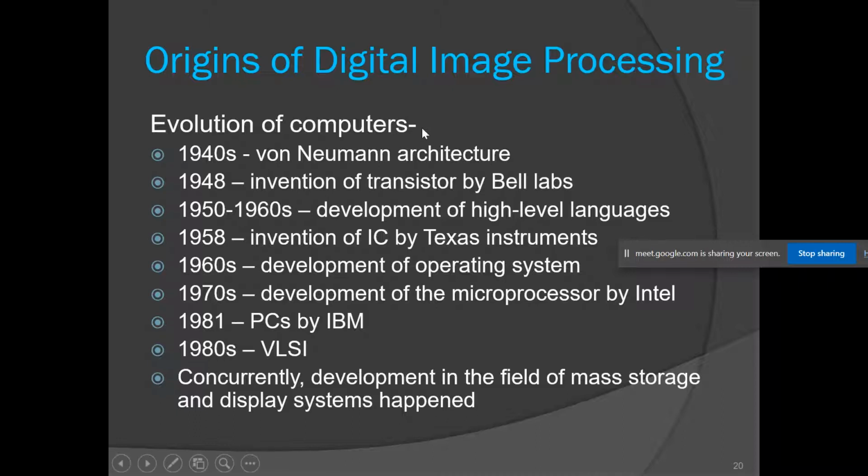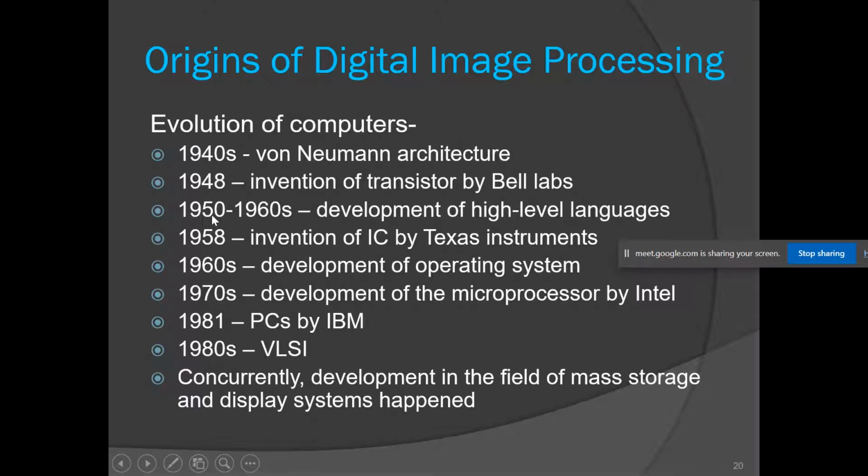That architecture has two key components required for digital image processing. The first component was the memory to hold the program and the data, and the second one was the CPU to process the data.